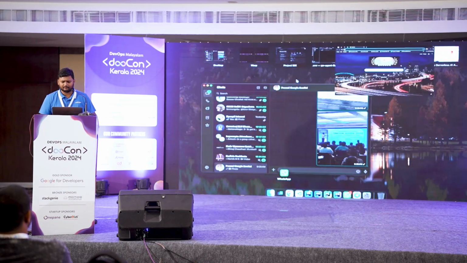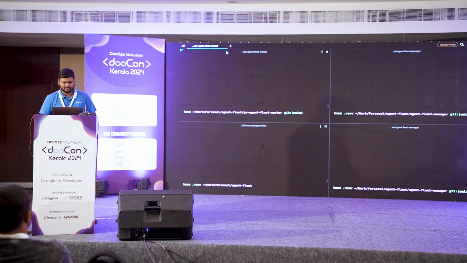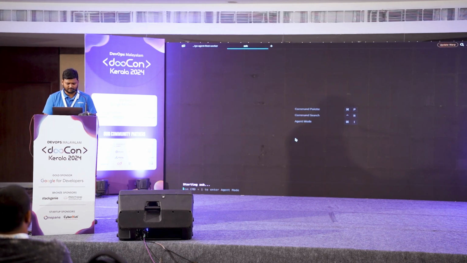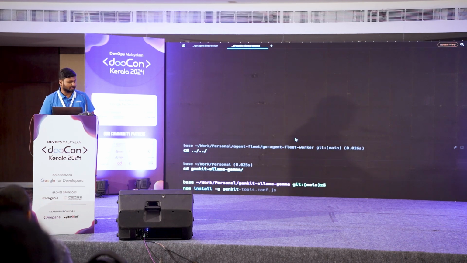Let me show you a very quick example of Genkit from a different project that I did earlier. Once you have installed Genkit, by the way, the command to install it is npm install. You can install it globally for better use.